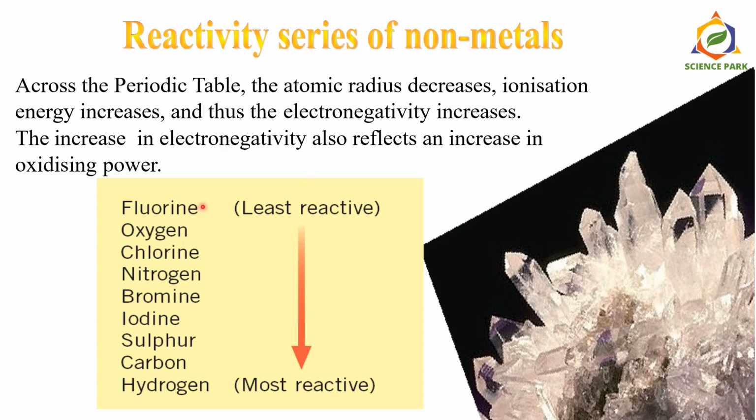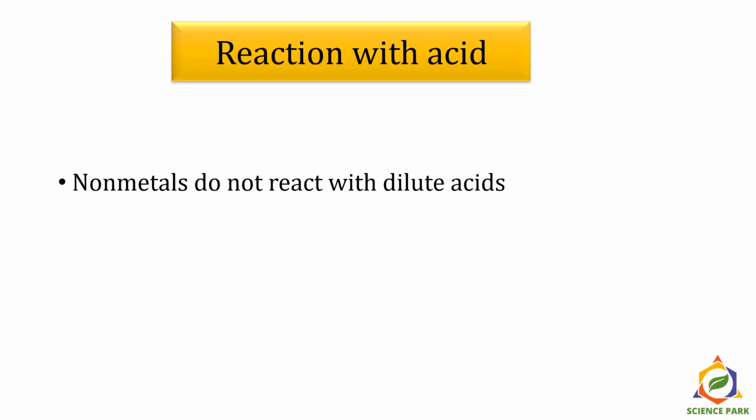So here I have listed some important non-metals like fluorine, oxygen, chlorine, nitrogen, bromine, iodine, sulfur, carbon, hydrogen according to their reactivity. As we have seen reaction of metals with dilute acid, let's see reactions of non-metals with dilute acids. And to your surprise, let me tell you, non-metals do not react with dilute acids.